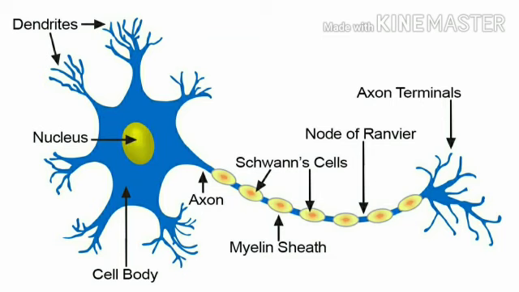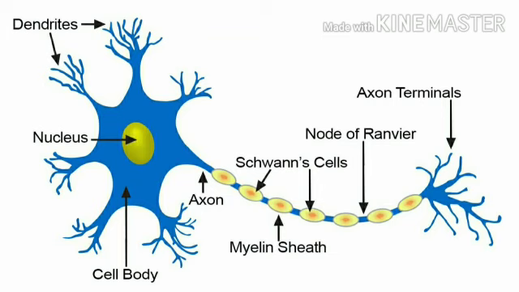The dendrites are the processes that collect stimulus and send it to the cell body, and from the cell body the signal is transported to the axon, and from the axon these electrical signals are first converted into chemical signals when they reach the nerve endings, and the nerve endings then transport this chemical to other neurons.